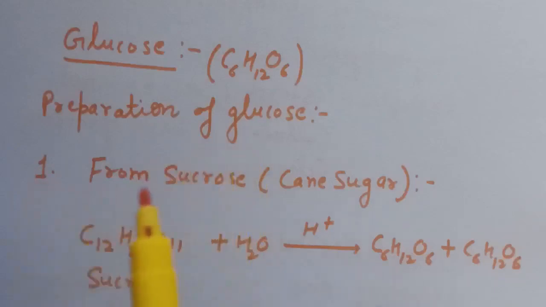First preparation is from sucrose, which is also known as cane sugar. When we do the hydrolysis of sucrose in presence of dilute HCl or dilute H2SO4 in alcoholic solution, glucose and fructose are obtained in equal amount. So when we boil sucrose in presence of dilute HCl in alcoholic solution, we get glucose and fructose.